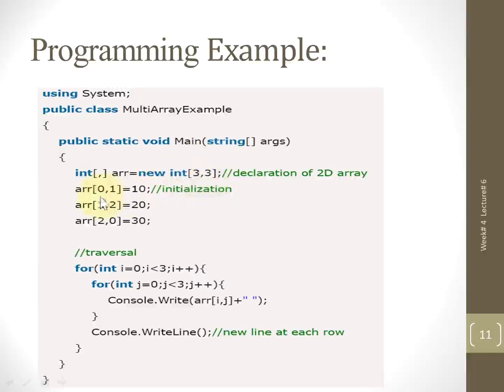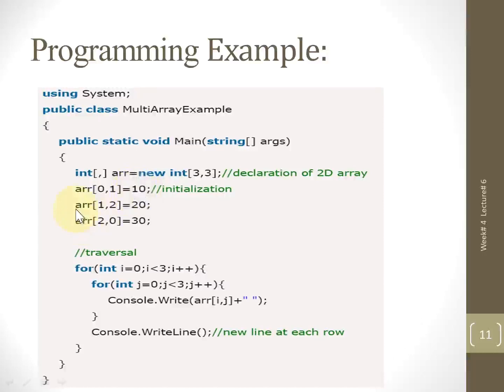So we can also initialize the two-dimensional array like this: arr[0,1]. It means we are initializing the second cell of the matrix, because the first is the row and this is the column address. So we are initializing it with 10.